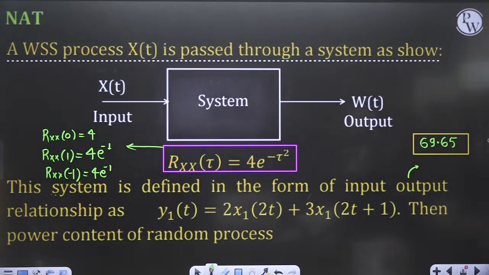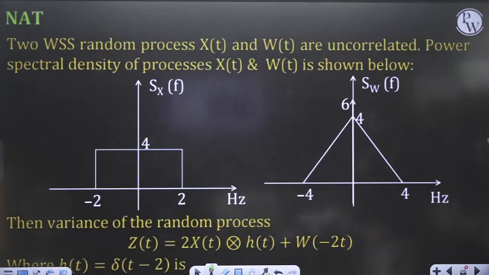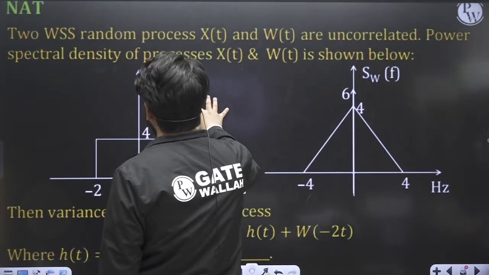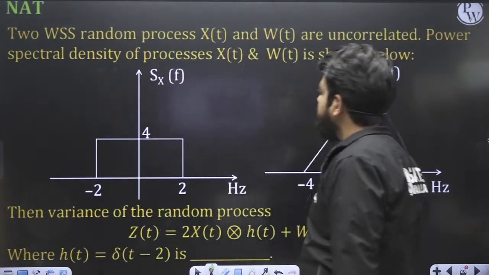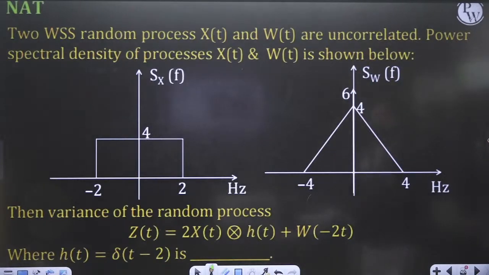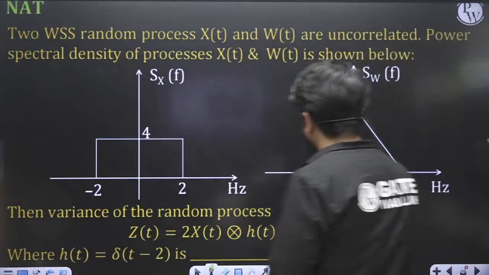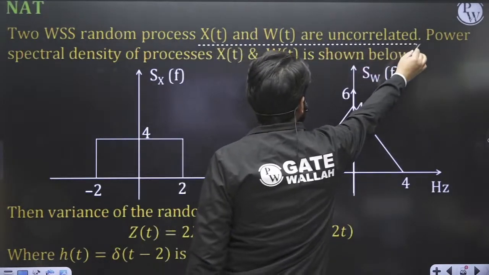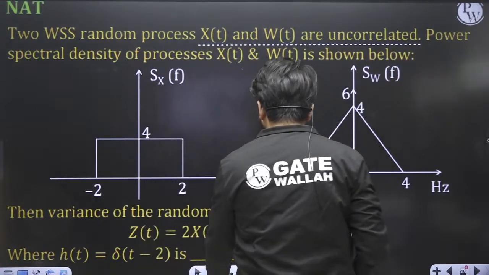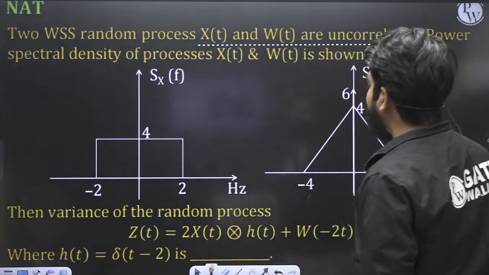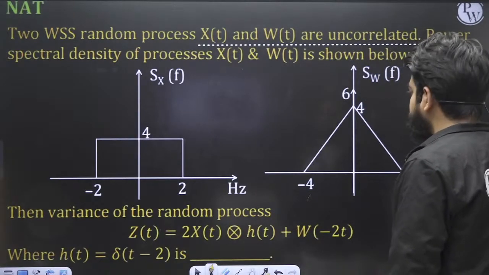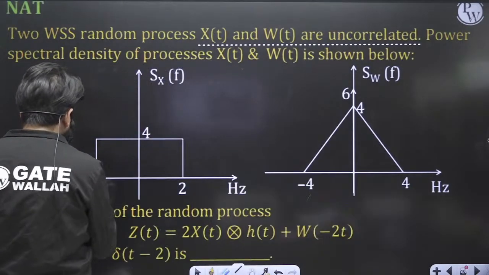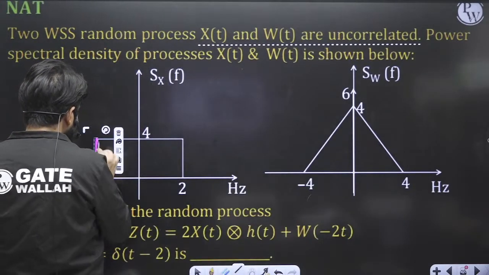Perfect. Now let us move on to the next question. In this question, two WSS random processes, X(t) and W(t), are uncorrelated. So they are saying uncorrelated, which means their covariance has to be 0. Now, the power spectral density of the processes X(t) and W(t) is shown below. So this is the power spectral density.